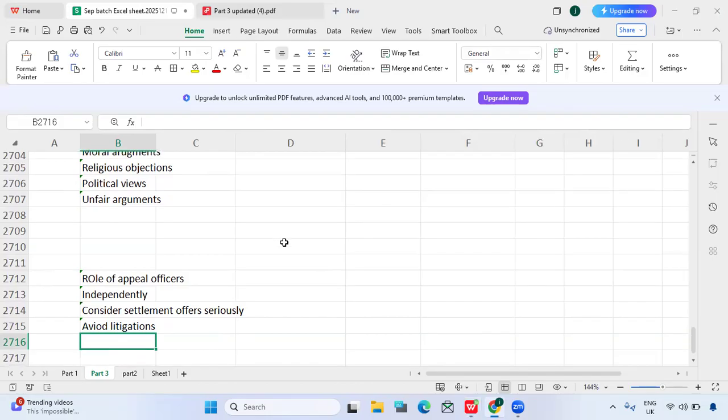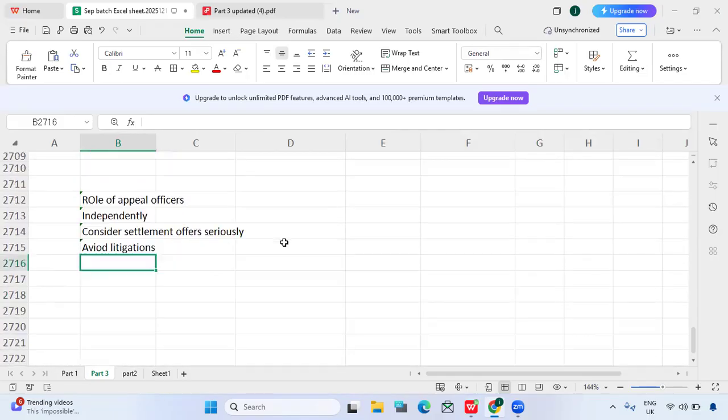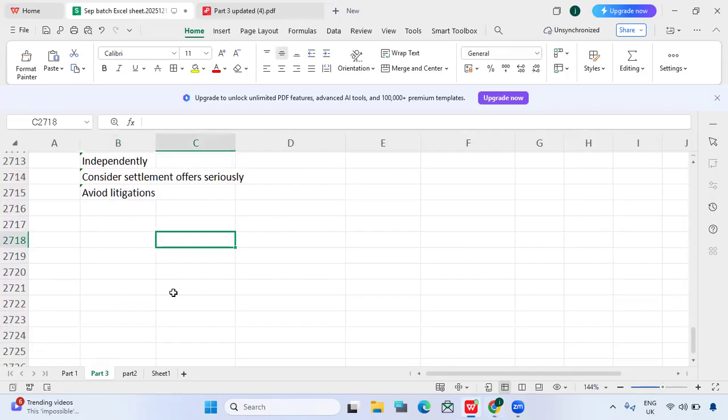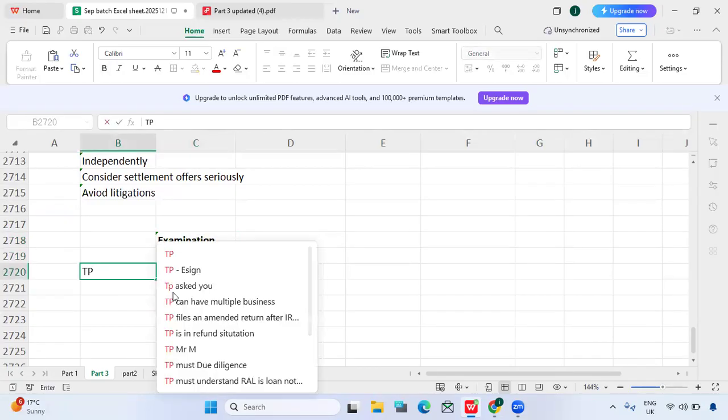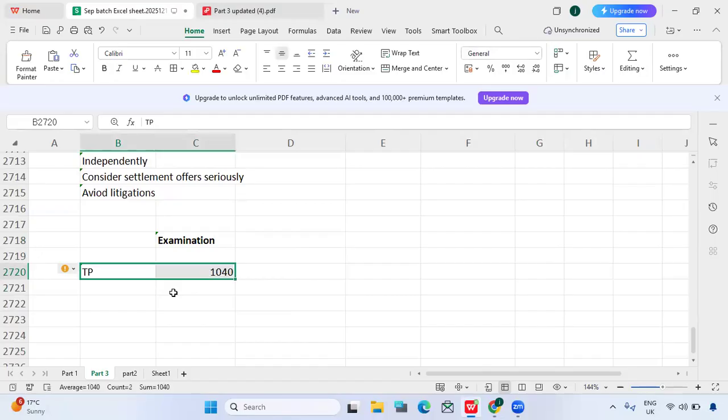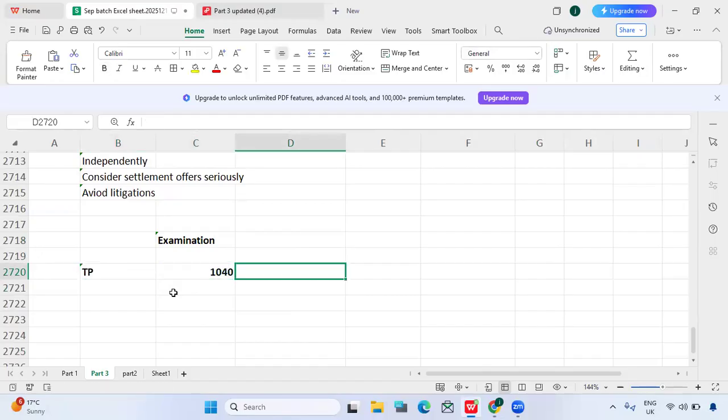And also when will a taxpayer approach these appeal officers? Let's say we have the examination department. Let's say the taxpayer filed the tax return, his individual income tax return 1040, and the IRS would like to examine the taxpayer's return.